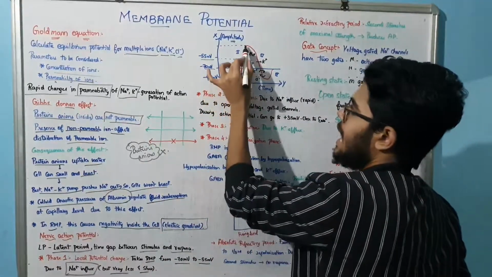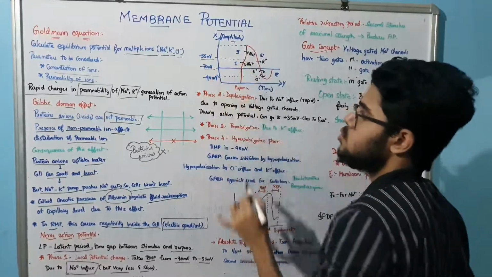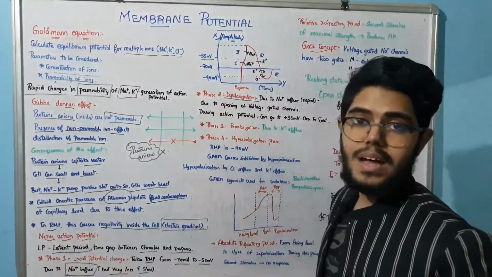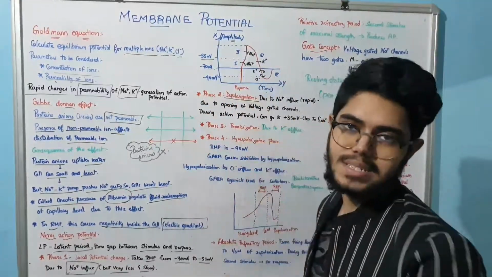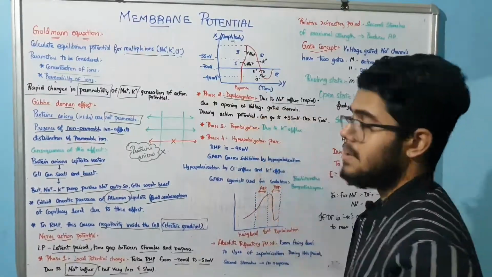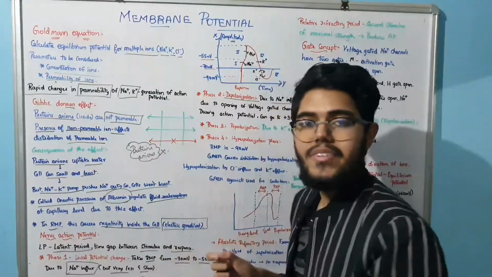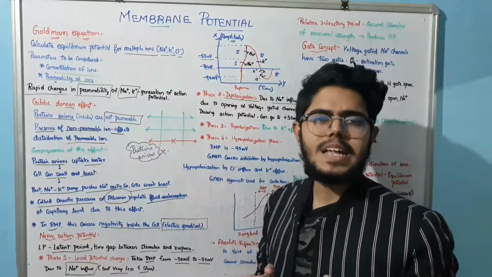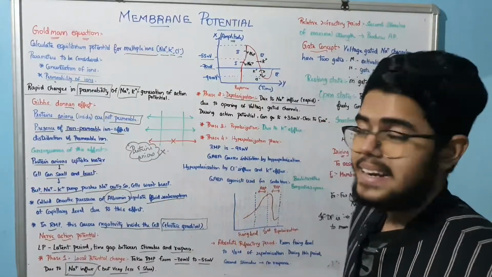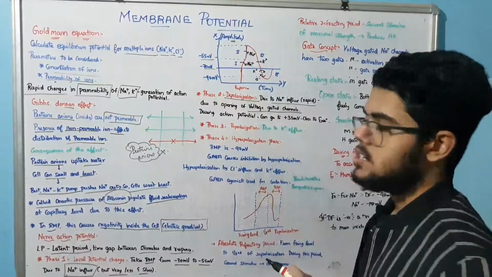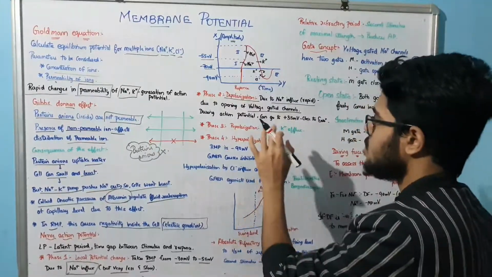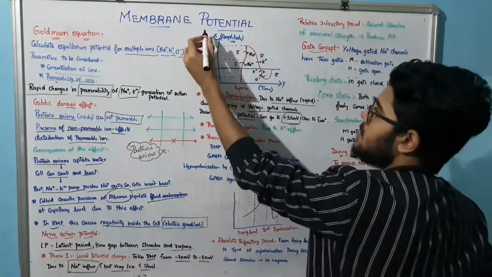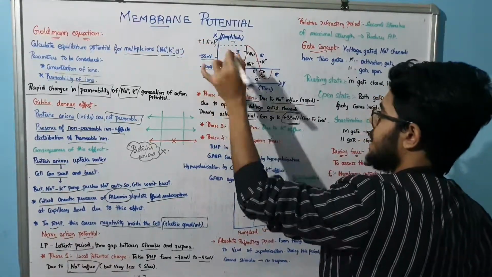Now in phase 2, what happens? This is phase 2, which is depolarization, where there will be a more amount of sodium influx. Here in phase 1 it is very slow and very less, but here it is rapid. Why is it rapid? Because there is complete opening of the voltage gated channels. Very important, voltage gated channels. Because of this, the action potential can go up to plus 35 mV. Remember this, plus 35 mV.